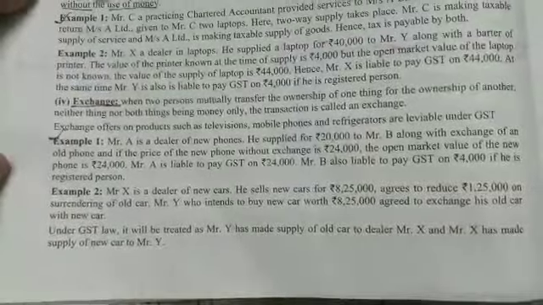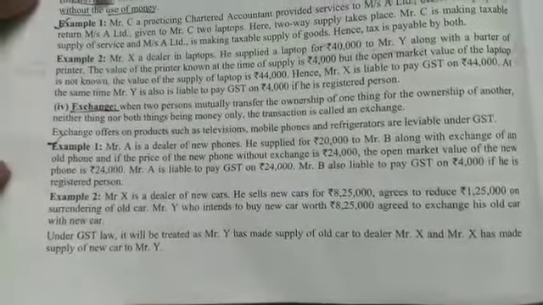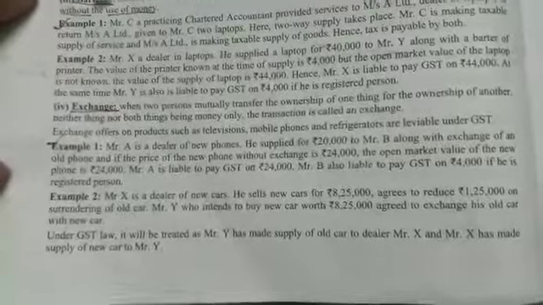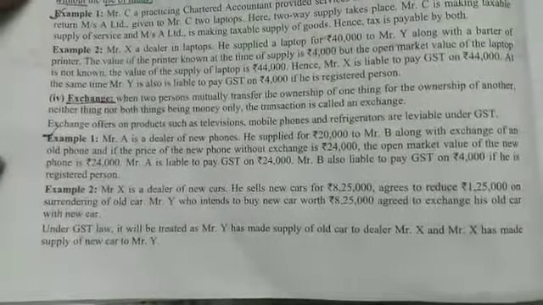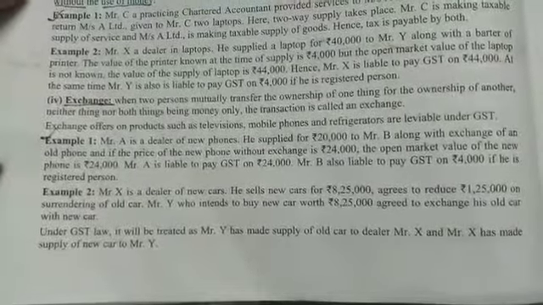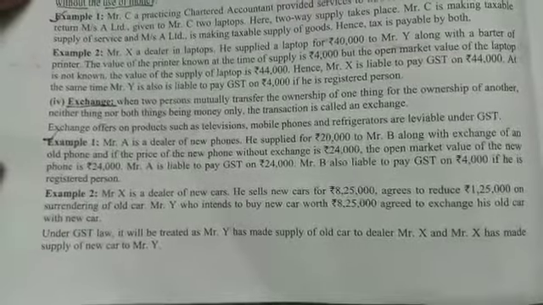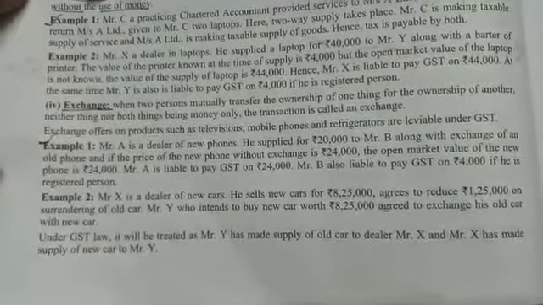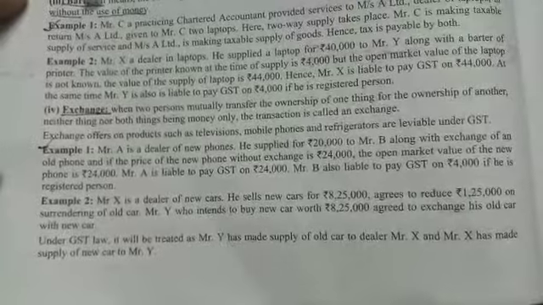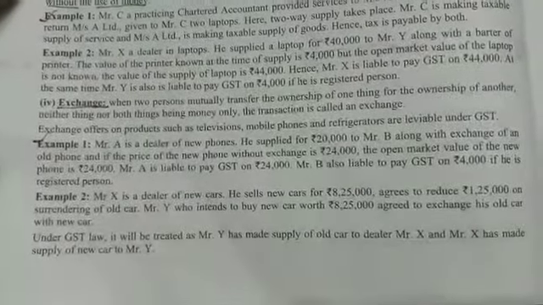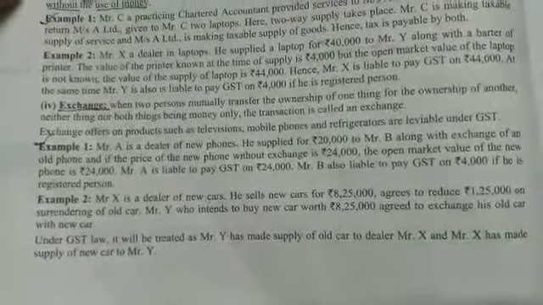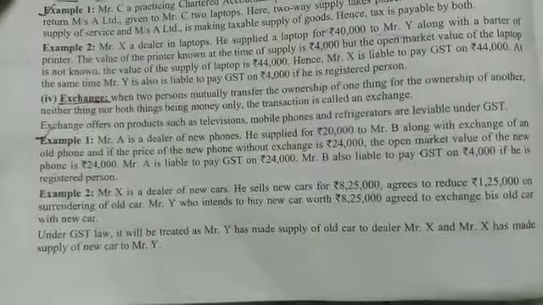Though the net price to be paid by the purchaser to Mr. X, the seller, is rupees 7 lakh, GST is to be imposed on the full value, that is on rupees 8,25,000.